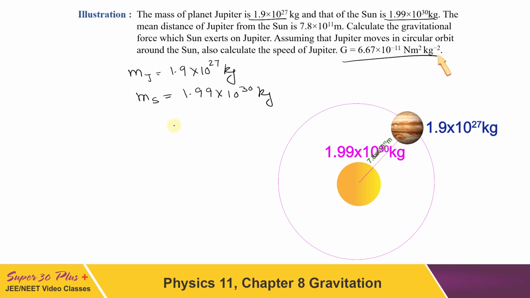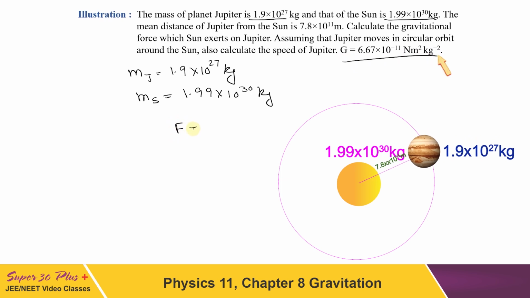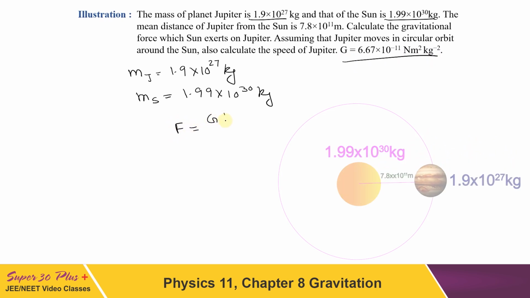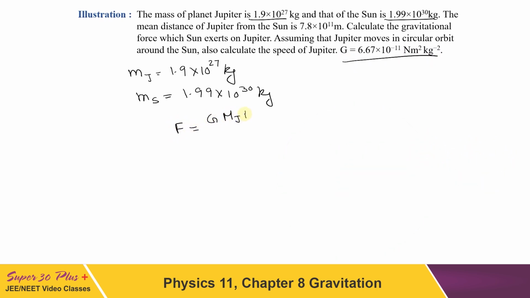Now, if we put the values in force, that will be equal to G mass of Jupiter into mass of Sun upon distance among these two bodies.